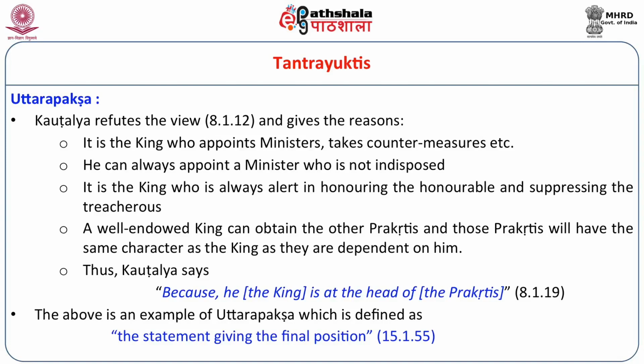So, we see that Tantra Yukti is a way of scientific elucidation, of discussing any scientific matter, any systematic discussion of any particular matter. 32 Tantra Yuktis are given in the 15th chapter. Before ending the salient features, we will deal with the other topics in Arthaśāstra so that we get an idea.